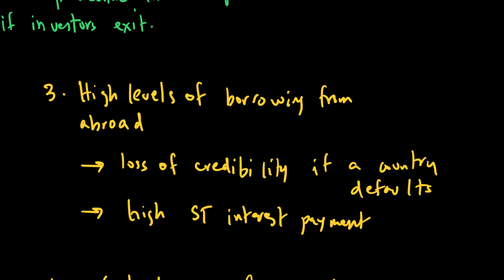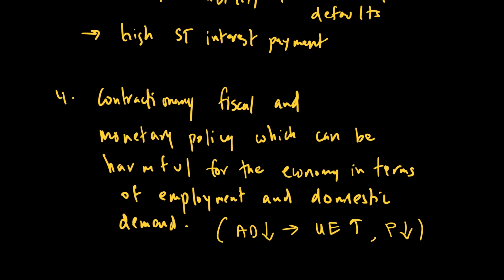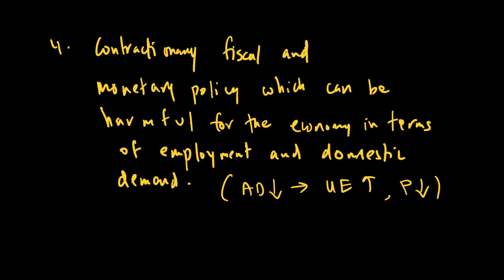Lastly, there is the possibility of a contractionary fiscal and monetary policy done to fix the current account deficit. I'm going to talk about this in detail in the next video, where we talk about policies to fix current account deficit. But we need to mention that if a country ends up doing contractionary fiscal and monetary policy, then it could be very harmful for the economy in terms of employment and domestic demand. So if that is the case, then we may end up seeing problems in the economy.